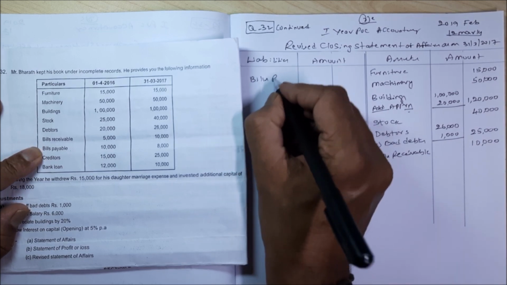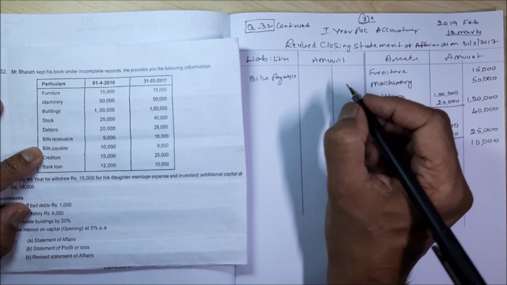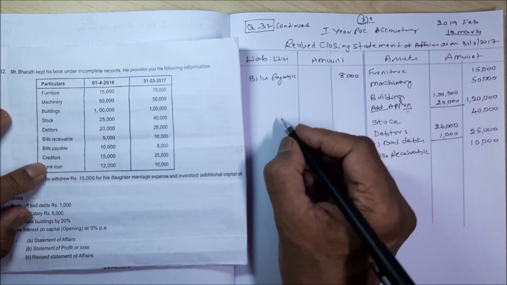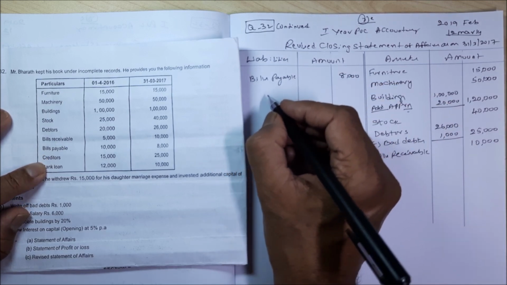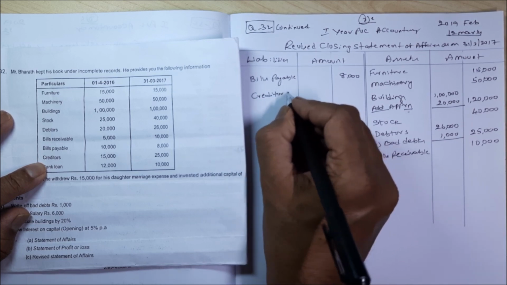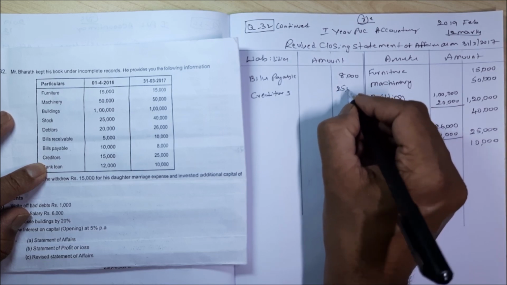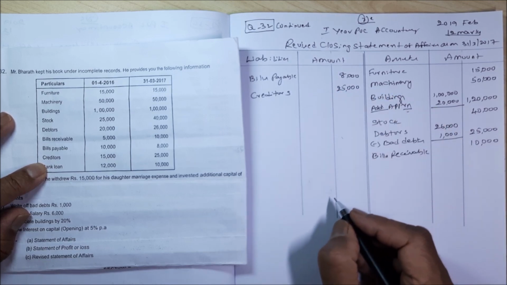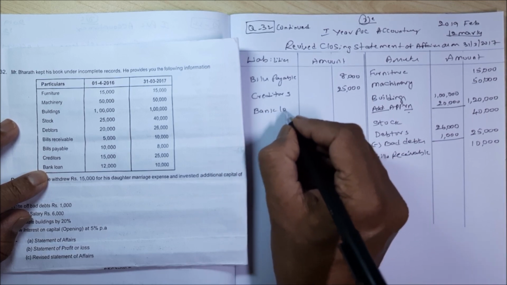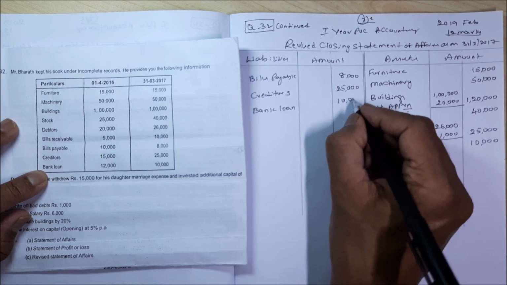Bills payable 8,000. Creditors 25,000. Bank loan 10,000.